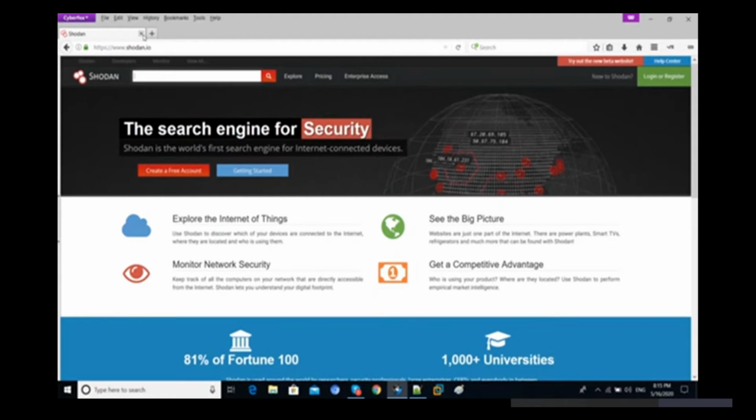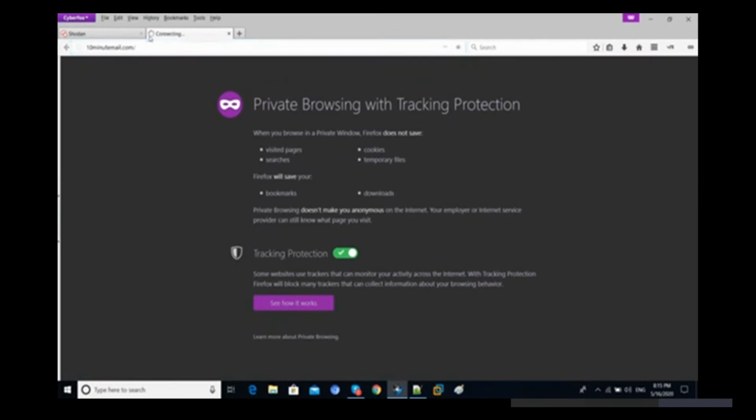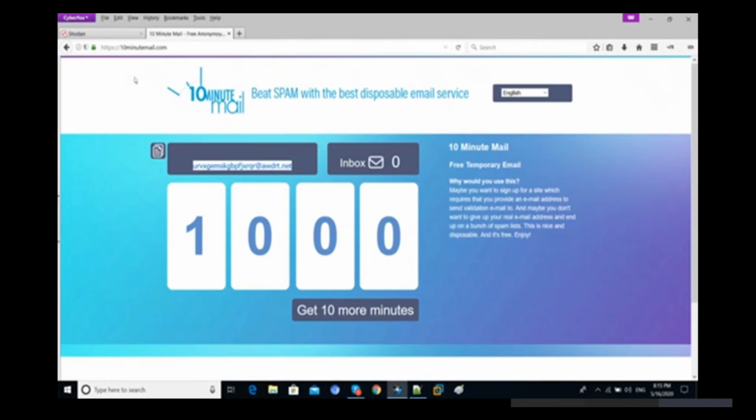First you have to create an account here. That's your choice. If you have a student email ID, then you can create the account with the student email ID. If you do not have a student email ID, then you can use your personal Gmail. Otherwise, we can use a temporary Gmail address here. Let's check out. I want to go with a temporary email address here. So 10-minute mail is there.